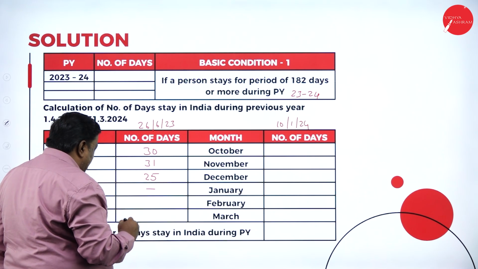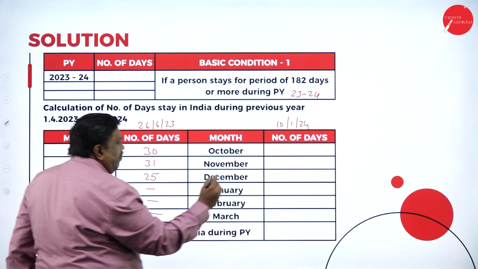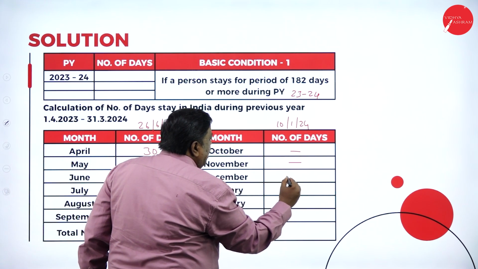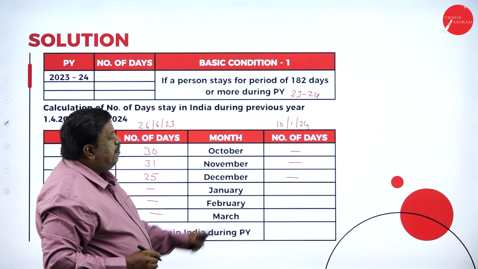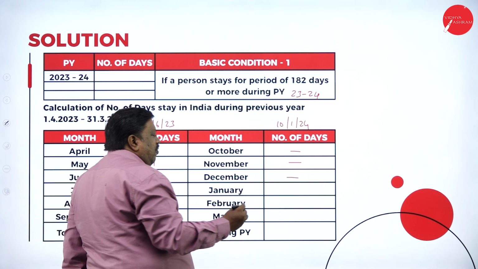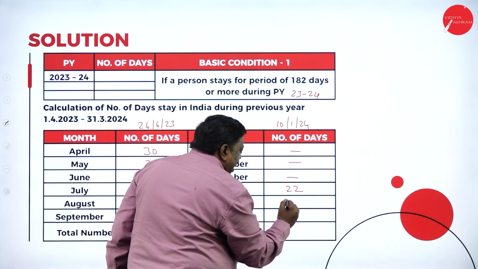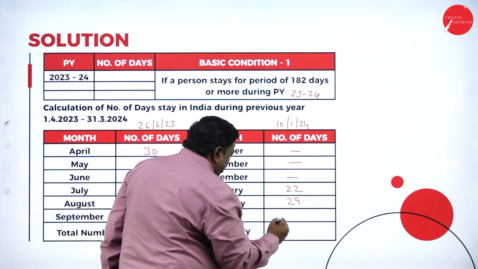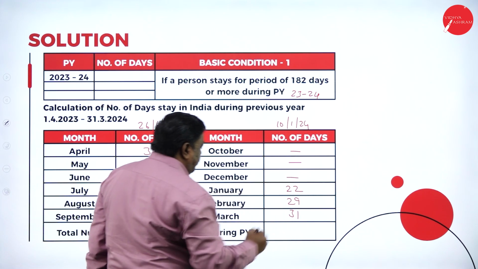July I was not in India. August, September, October, November, December. I returned back on 10th January including 10th. So I was in India for 10 days in January, 29 days in February as leap year, and next we have 31.